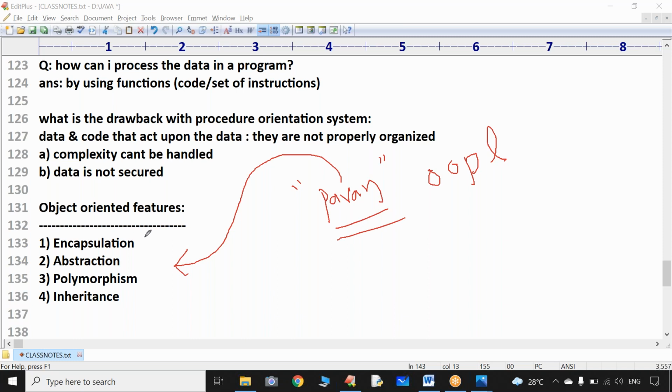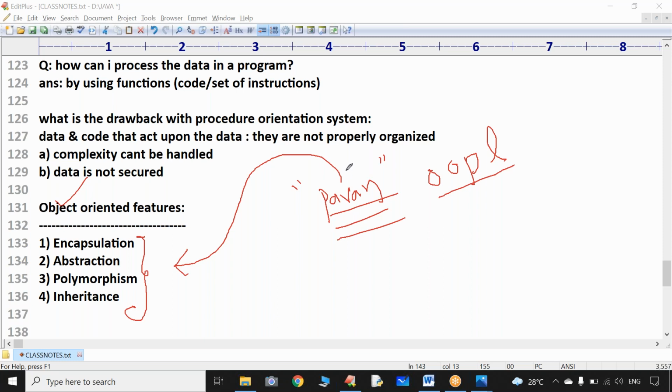If they implemented all these features, the 4 pillars of object orientation, in their programming language, strongly, then I can call it an object-oriented programming language.